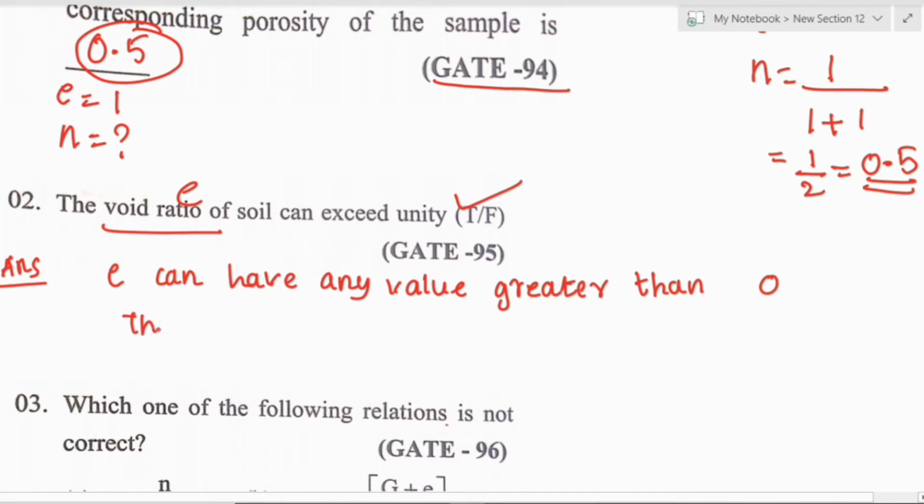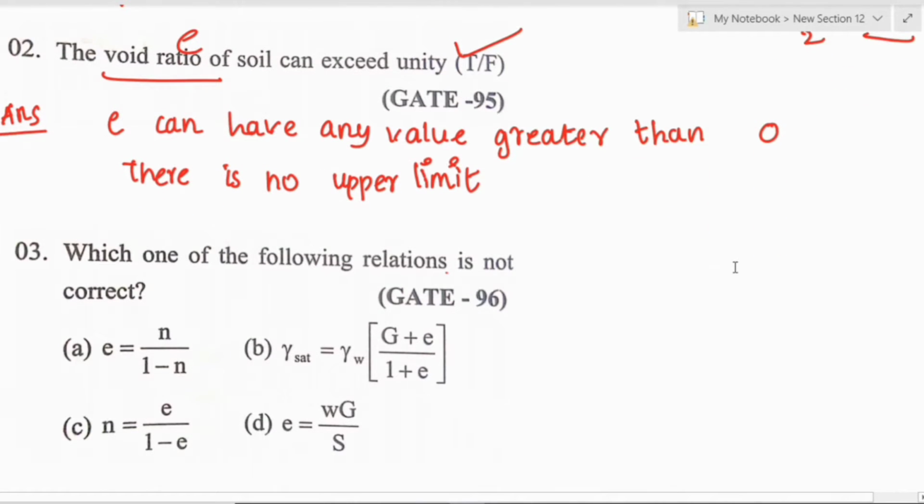There is no upper limit for void ratio. So the answer for this question is true. The solution: the void ratio can have any value greater than 0. There is no upper limit. Very simple, right? Okay, we can go to the next question.